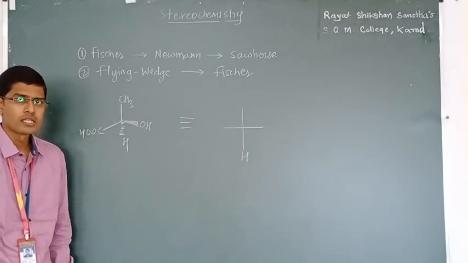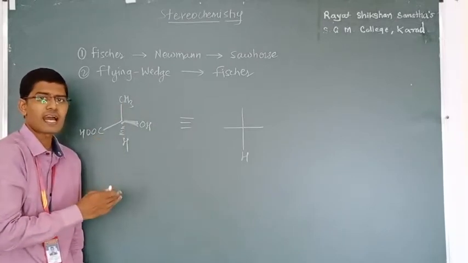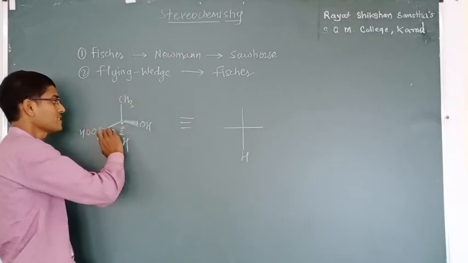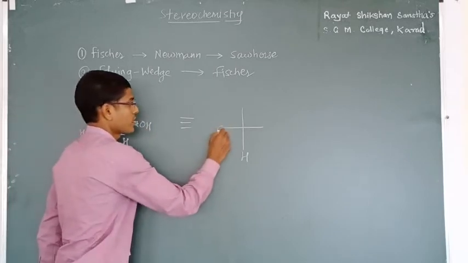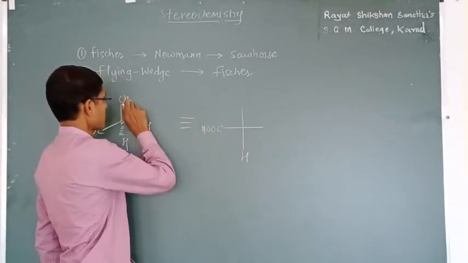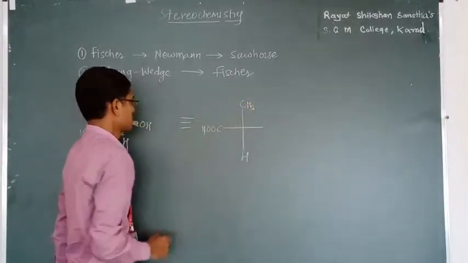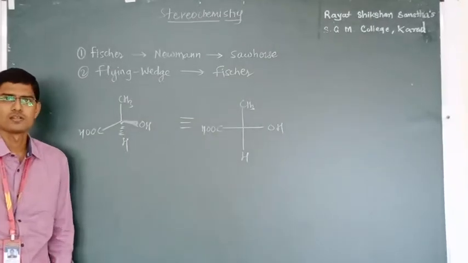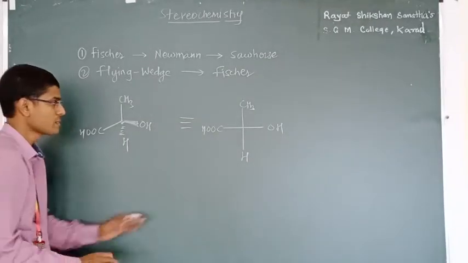And now the remaining three groups are arranged in the same sequence, either anti-clockwise or clockwise. For example, COOH, then CH3, and then OH.